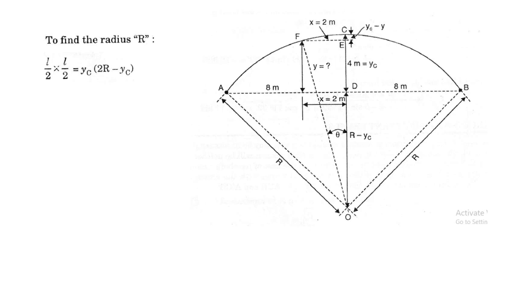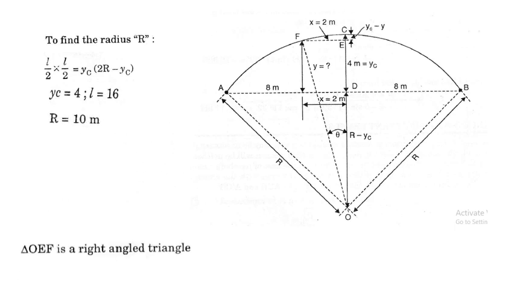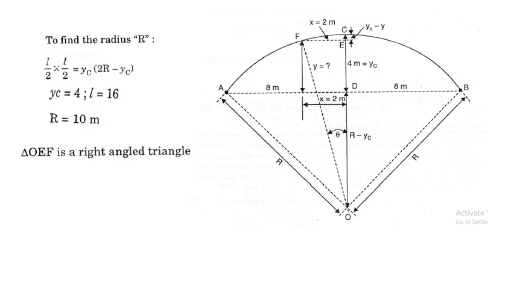Anyway, here in this form we don't require it. The YC as 4 is given, L is equal to 16. So we get R as 10 meter. So consider the triangle OEF. R square is equal to R minus YC plus Y whole square plus X square.